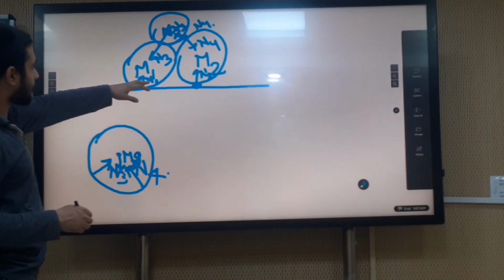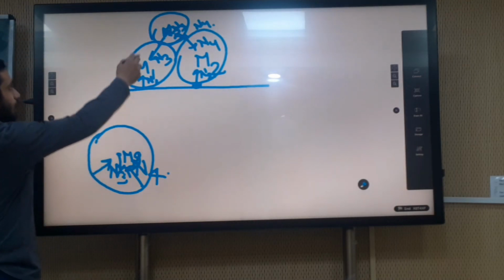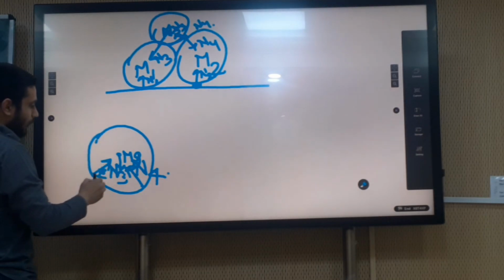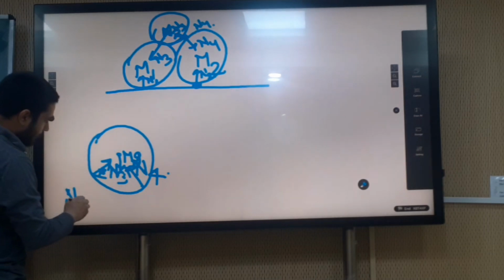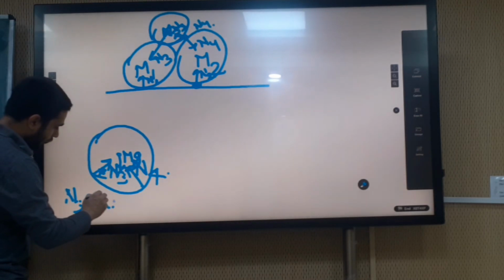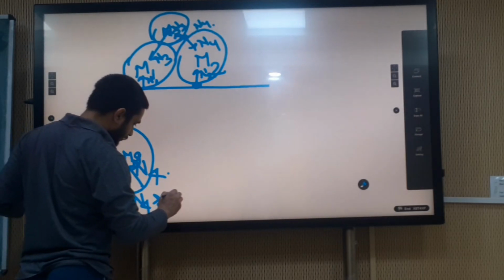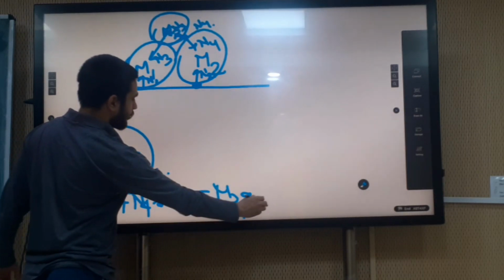So how will we do the force balance? Say this angle is theta. Then N3 sin theta plus N4 sin theta is equal to M3 into g.